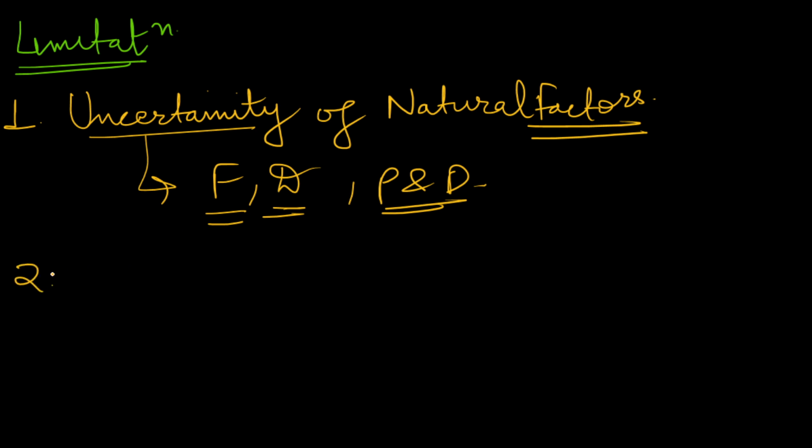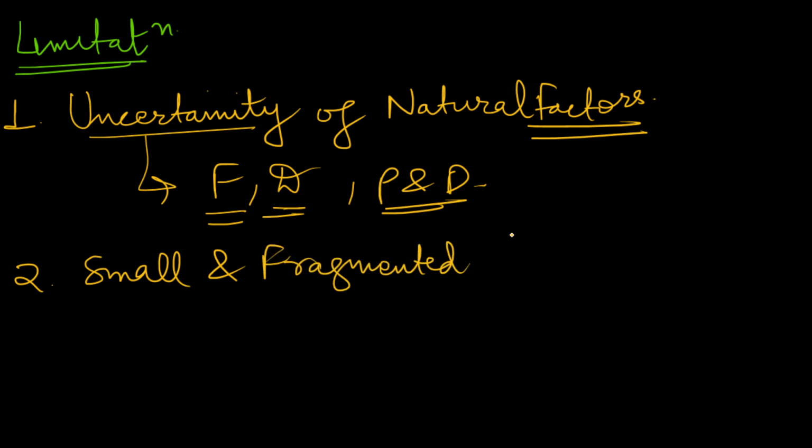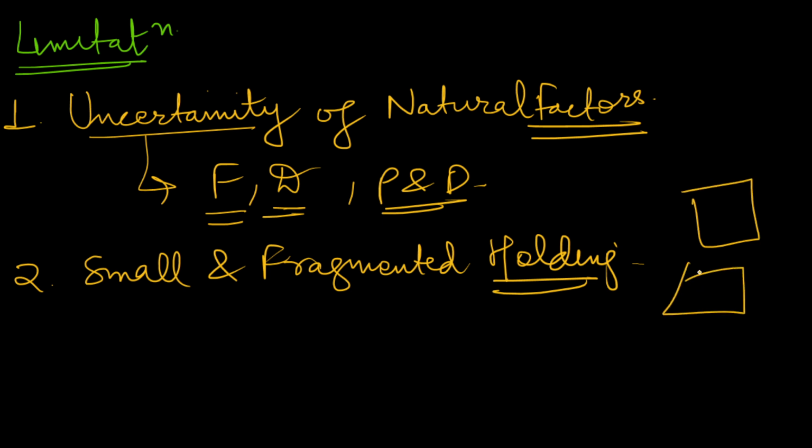Next, in India, a huge limitation in Indian farms is small and fragmented land holdings. Suppose you are planning to use machinery, but what happens? These small and fragmented land holdings act as a limitation to the use of machinery. Suppose you have to use big tractors and your field is small, so it acts as a hindrance in the use. So small and fragmented holdings is also a major limitation.